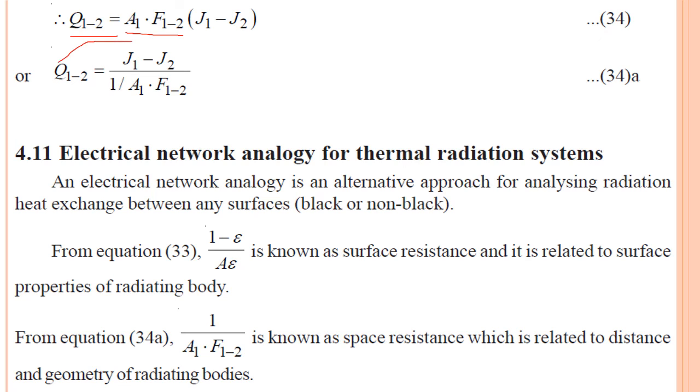So this is the resistance offered when we are talking about heat exchange between two parallel surfaces.